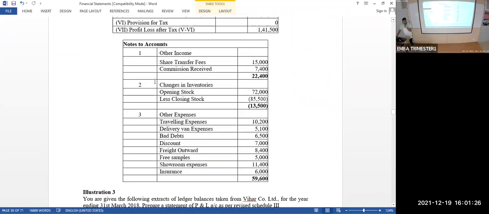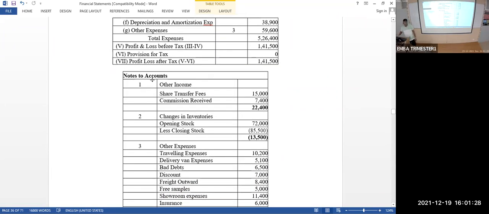So based on this, in the balance sheet we have to take from the trial balance only 3 things: equity, liabilities, and assets. Under equity, you have 2 things: share capital, and reserves and surplus. Share capital can be directly taken from the trial balance to the balance sheet. Reserves and surplus need to be worked out based on last year's reserves and surplus, current year profit and loss, and the decision of the board on how much to transfer to reserve, and the balance will be in the surplus.